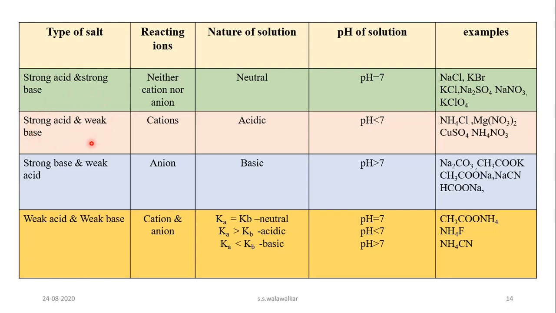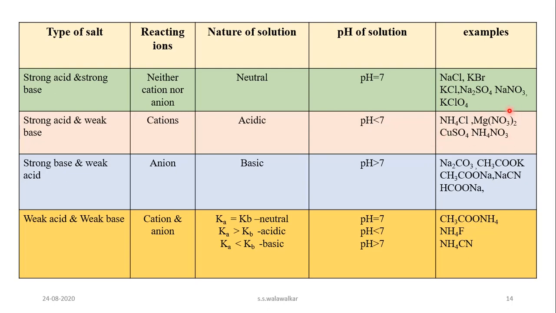The second type of salt which we have studied is the salt of strong acid and weak base. When such a salt undergoes hydrolysis, the cations react with water and produce acidity in the solution, and in such cases pH is less than 7.